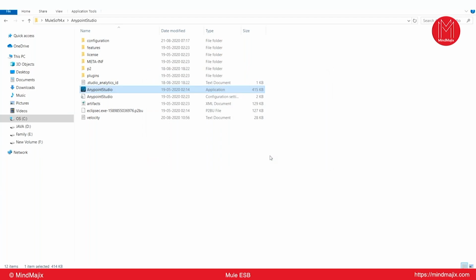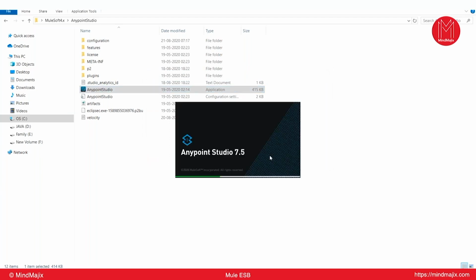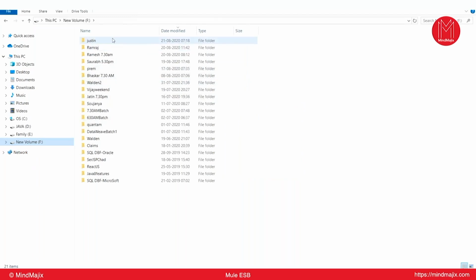Once you click on launch, you can see the similarities between Eclipse IDE and Anypoint Studio IDE, because Anypoint Studio is totally built on top of an Eclipse IDE by using Eclipse plugins. Now I clicked on Anypoint Studio launcher, right? Now go to the F drive, go to the workspace, and click on this Justin folder.